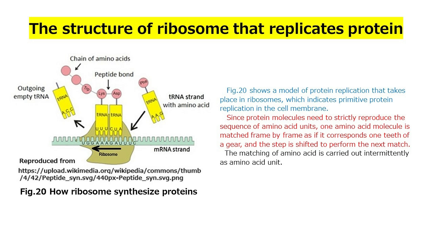Since protein molecules need to strictly reproduce the sequence of amino acid units, one amino acid molecule is matched frame by frame, as if it corresponds to one tooth of a gear, and the step is shifted to perform the next match. The matching of amino acids is carried out intermittently as amino acid units.